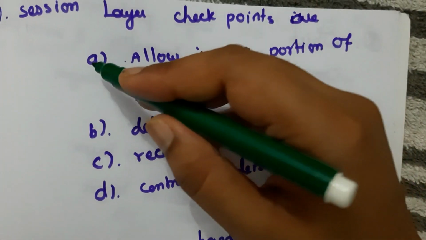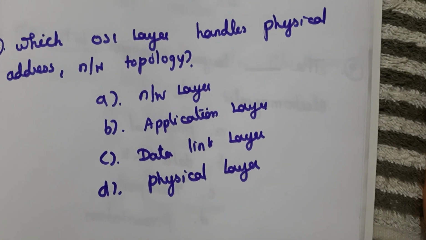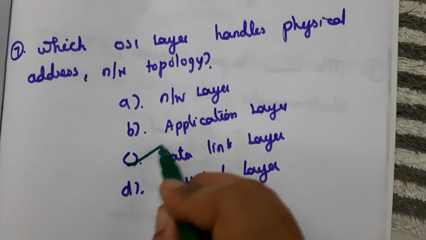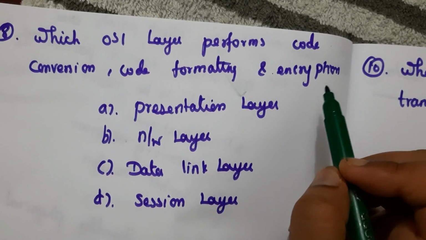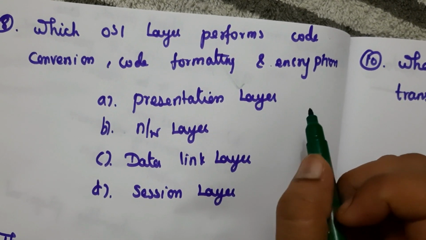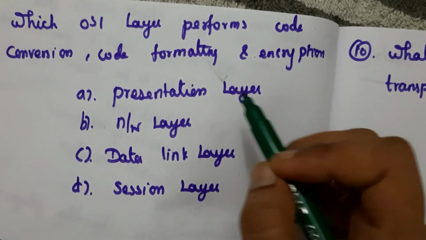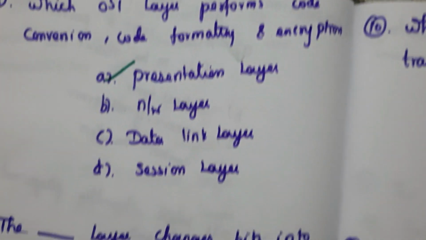So here the answer is A. Next question, which OSI layer handles physical address and network topology? And here the answer is C, data link layer. Next question, which OSI layer performs code conversion, code formatting and encryption? Encryption, decryption and also compression all happen in the presentation layer. So here the answer is A.